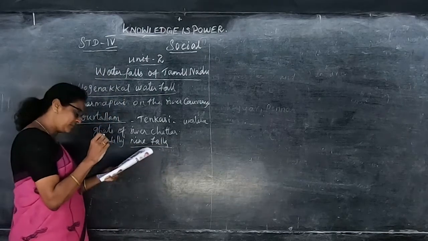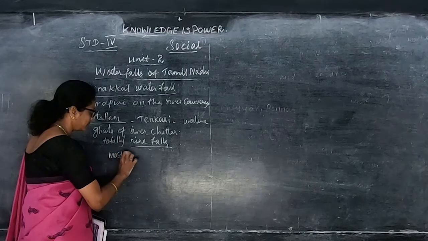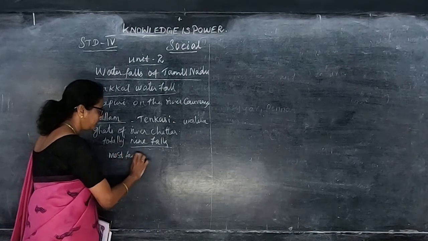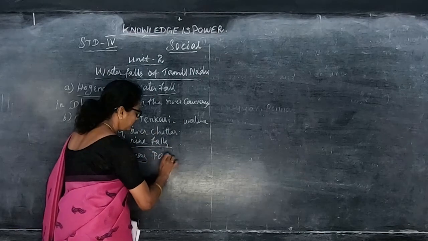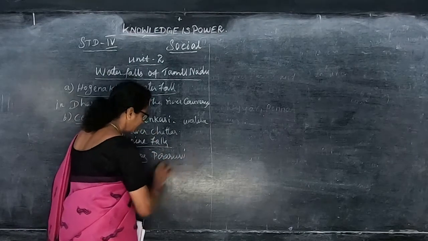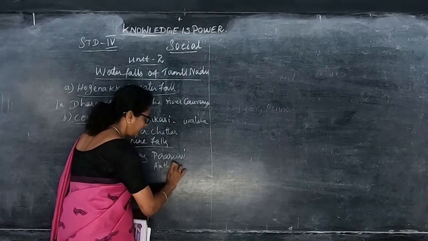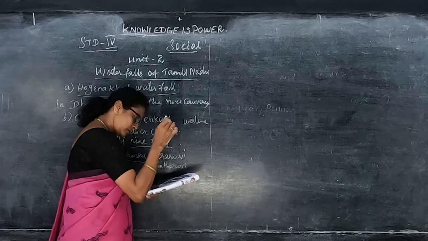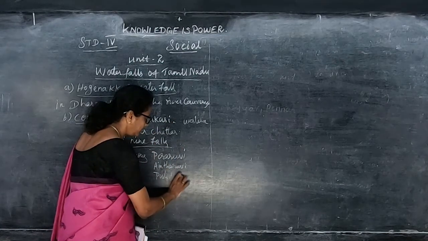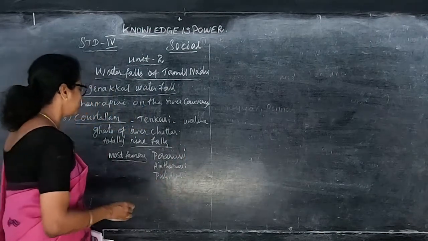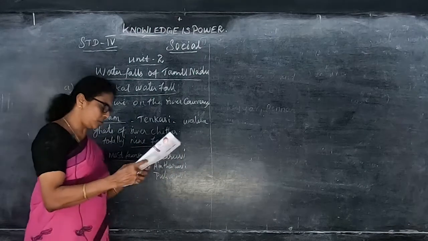But the most prominent, most famous ones are Perarvi, Aindarvi and Puliyarvi. So these are the most prominent in the waterfalls. Okay, so Perarvi, Aindarvi and Puliyarvi. These are about the Kutralam.